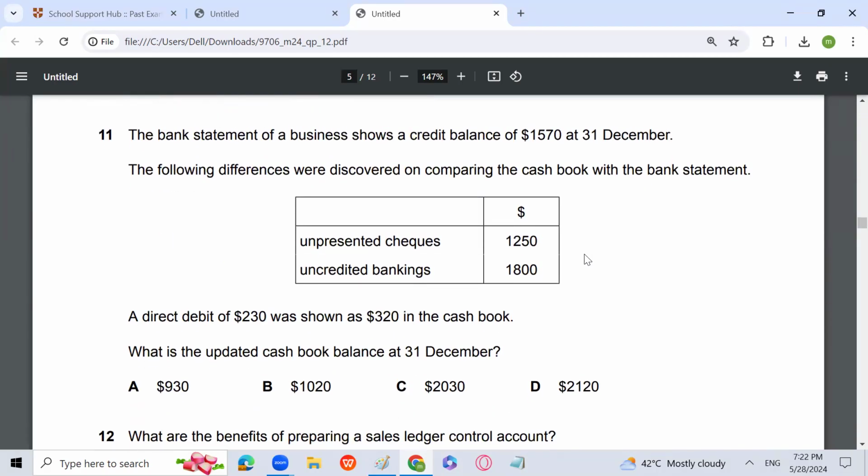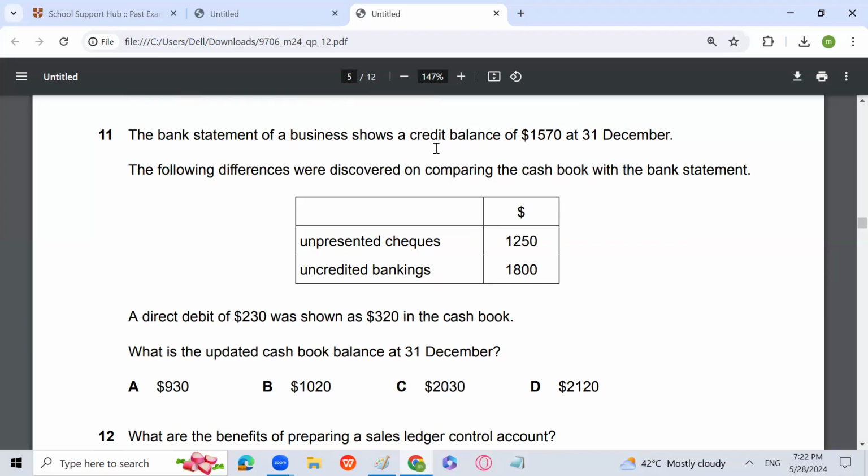The bank statement of a business shows a credit balance of $1570 at 31st December. The following differences were discovered on comparing the cash book with the bank statement. Unpresented check 1250, uncredited bankings 1800. A direct debit of $230 was shown as $320 in the cash book. What is the updated cash book balance at 31st December?